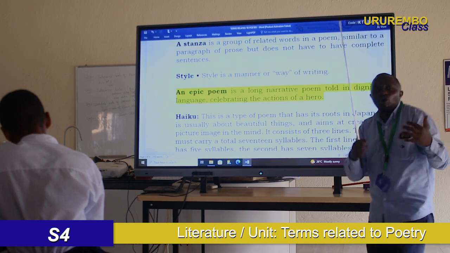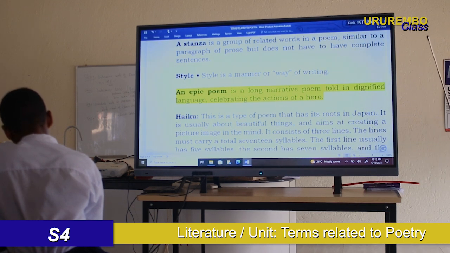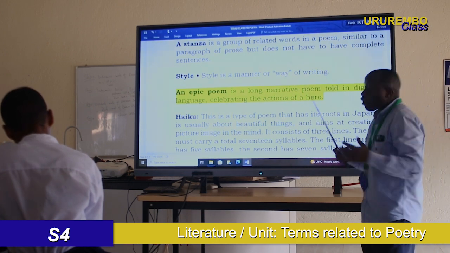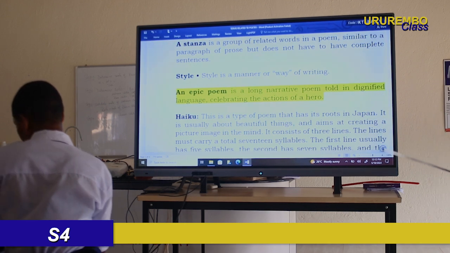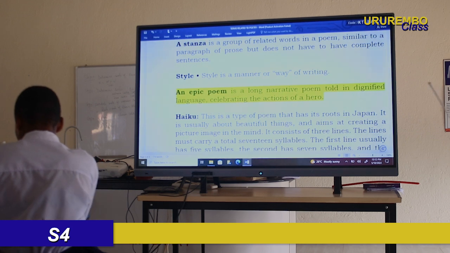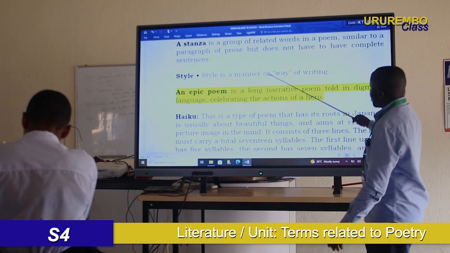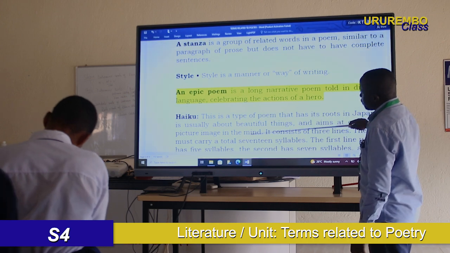Which style are you using in your writings? Okay? Maybe my style will not be your style. But the style is the manner or way of writing. The manner or way of writing. Okay? Are you together? Yes, style is the manner of writing.